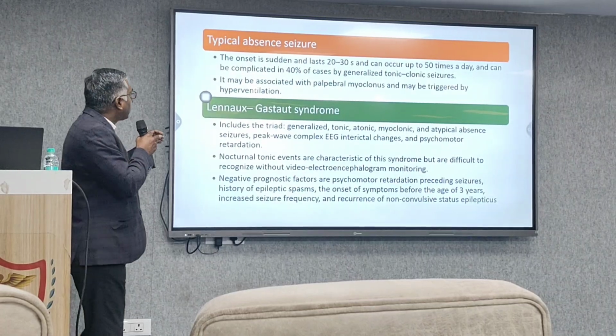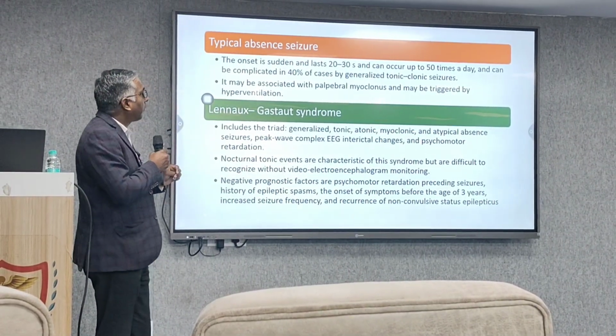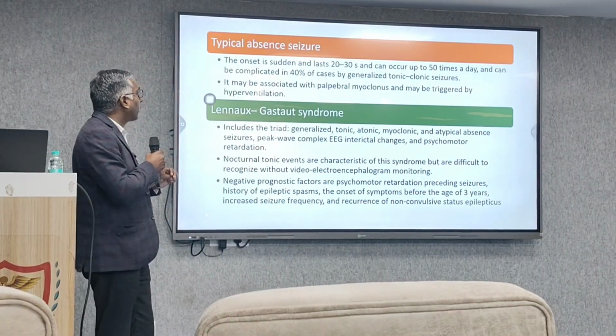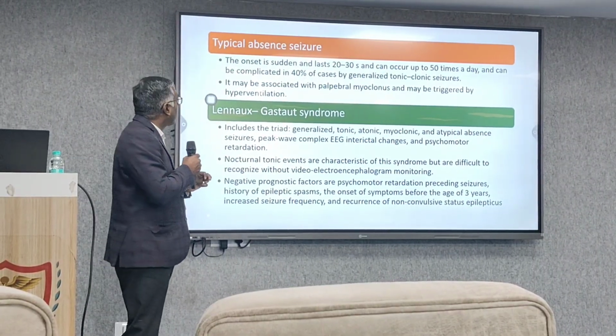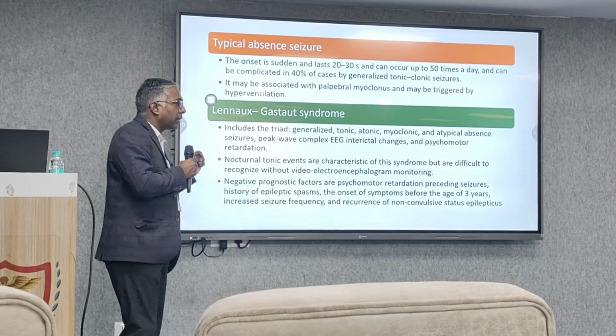Coming to the typical absence seizure, the onset is sudden and lasts 30 seconds, and can occur up to 50 times a day. It can be complicated by generalized tonic seizures in 40% of cases. It may be associated with palpable mindfulness and may be triggered by hyperventilation.